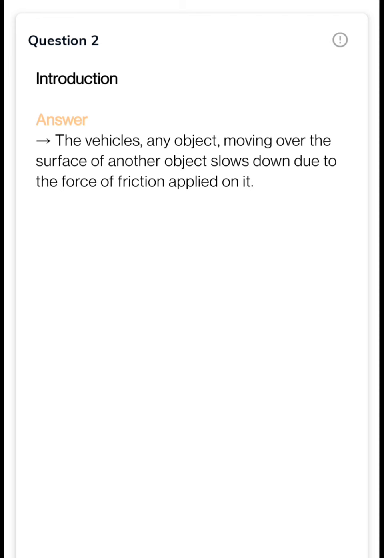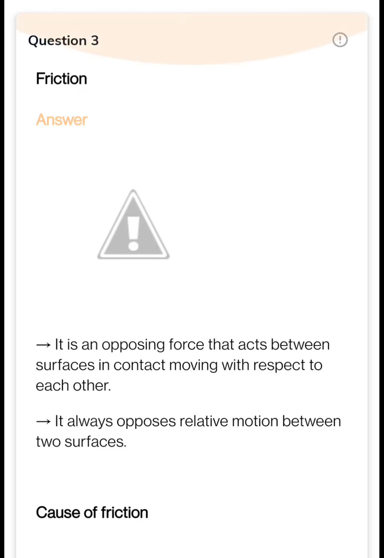Now, you might have one question in your mind: how are we able to walk, how are we able to apply the brakes in vehicles, how are we able to ride? The answer to all of these questions is friction. Now what is friction?